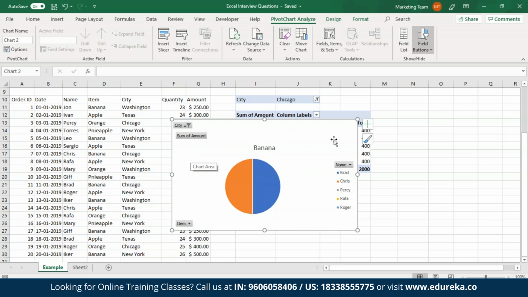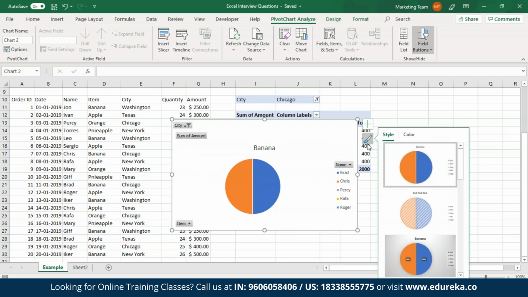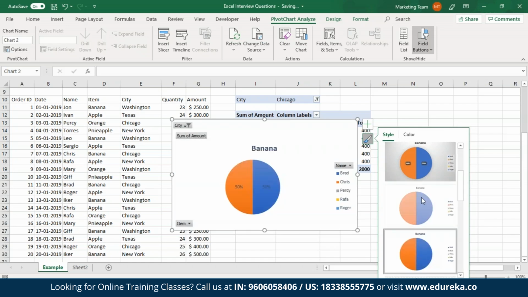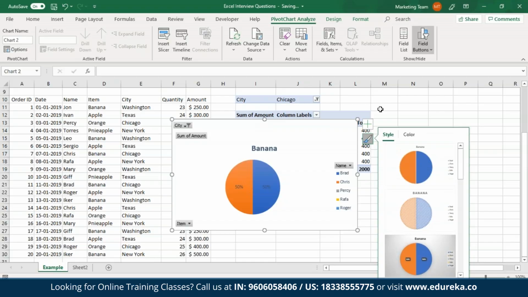Not just this, you can also format this chart by selecting this option, and from here, you can select any type of chart that you intend to see. So I hope you guys are clear with this.